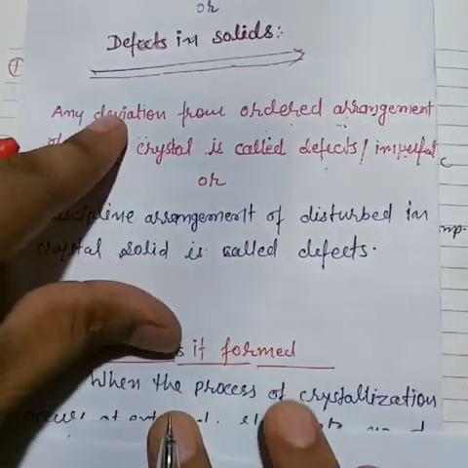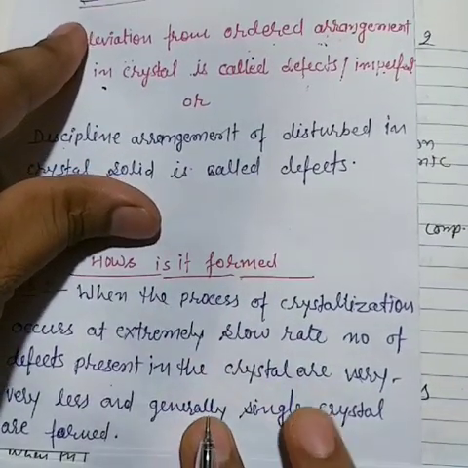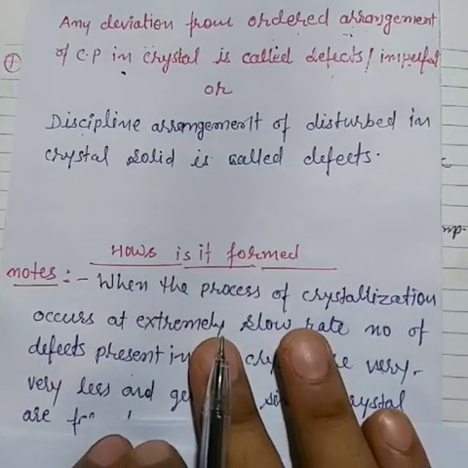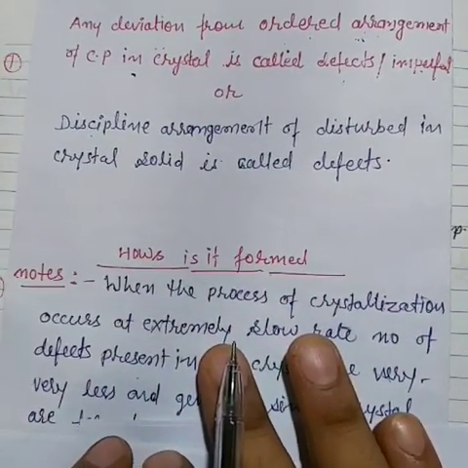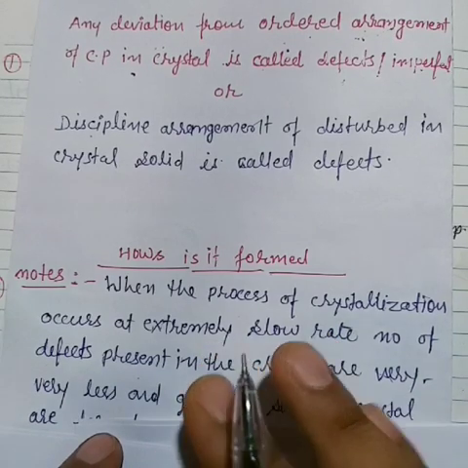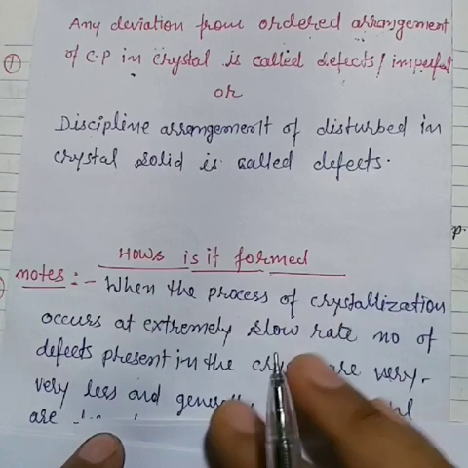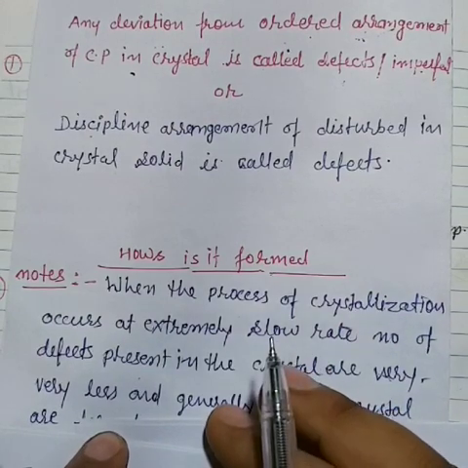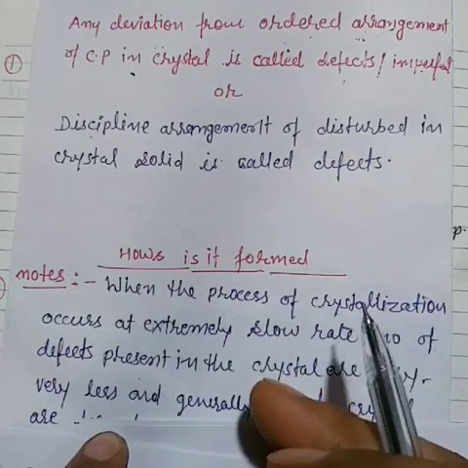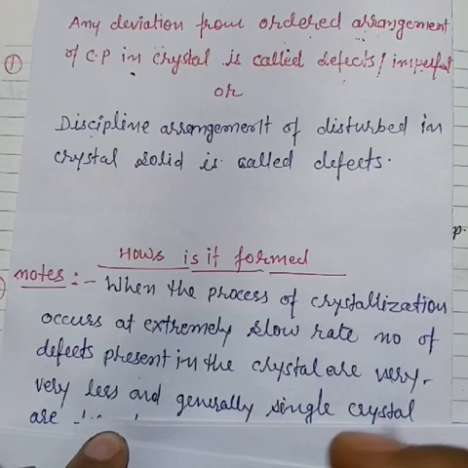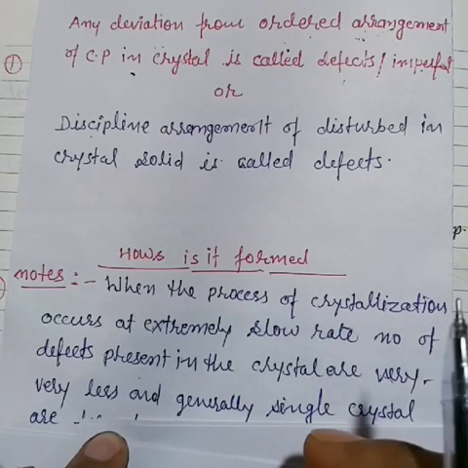Now see here, initially I want to tell you how it is possible, how it is formed, and what is the process due to which defects form in a crystal. Because a crystalline solid has an ordered arrangement of constituent particles.